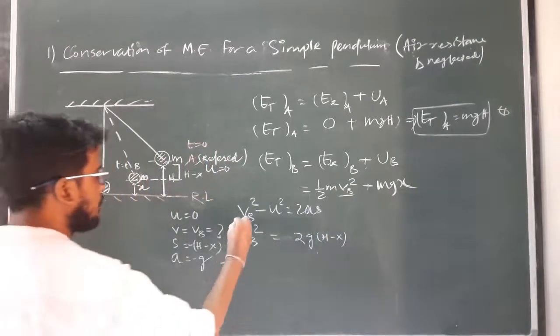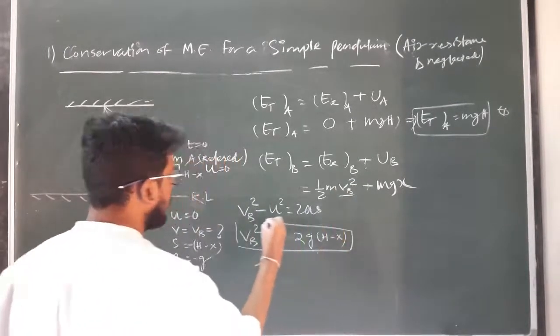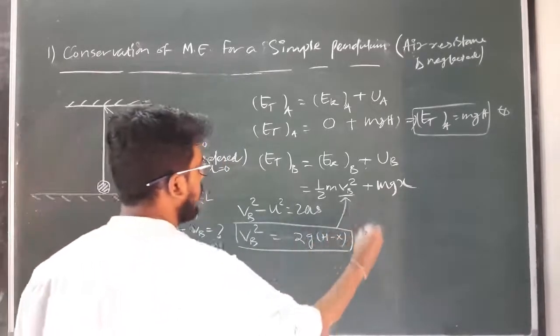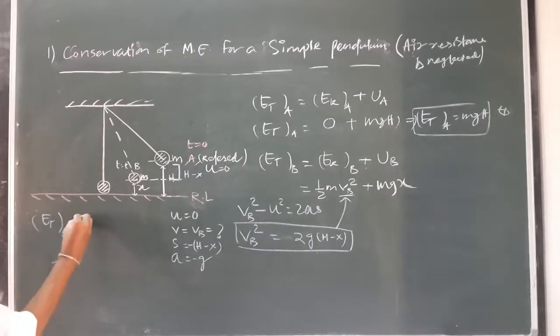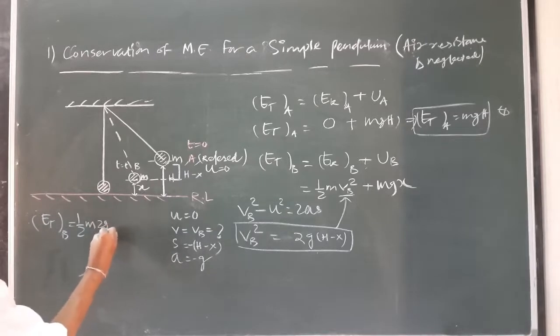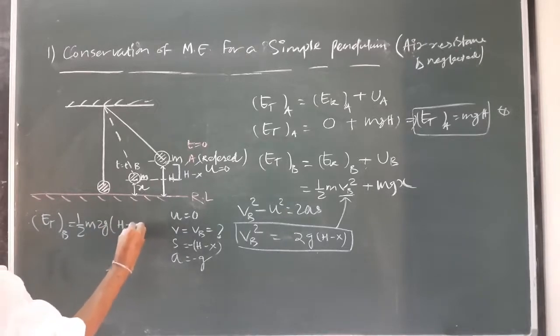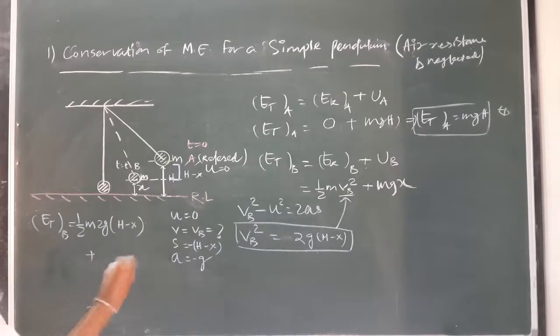Clear? So by using this value of vb square here, we will get the total mechanical energy at B equal to half m vb square, that is 2g into h minus x, plus the potential energy mgx.